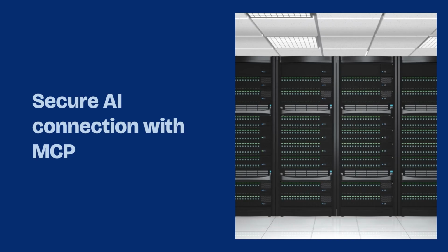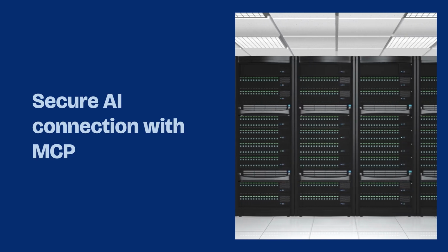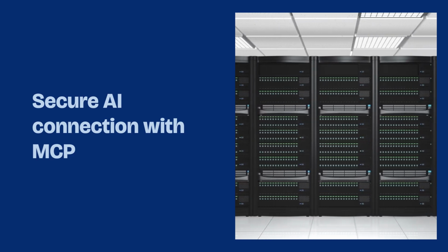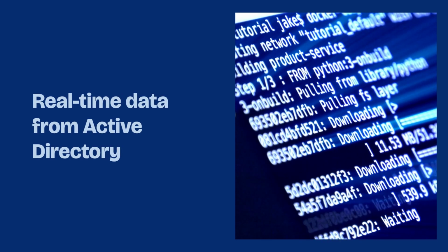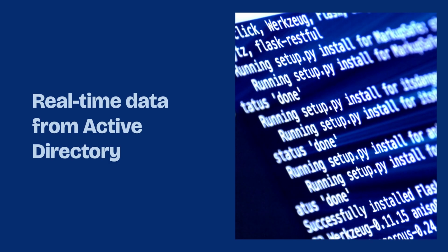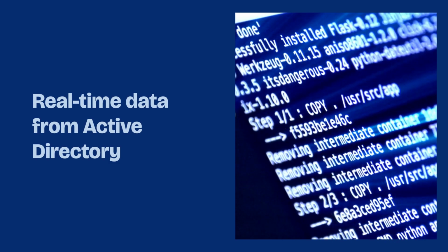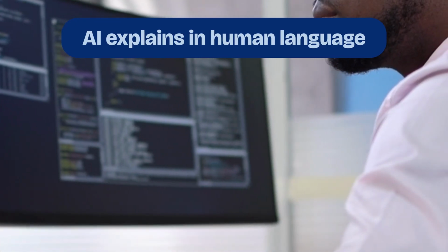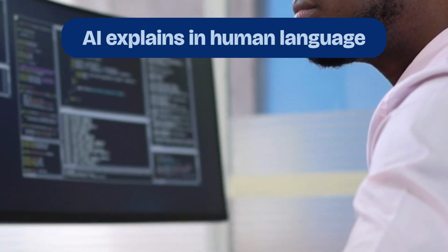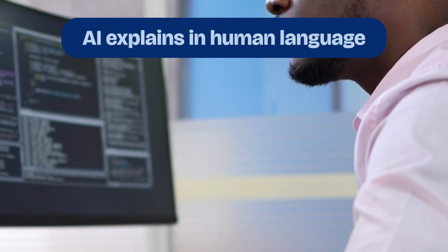Now, the AI securely connects to an MCP server, which integrates directly with Active Directory. When you make a request, the MCP server runs the necessary queries. Maybe a PowerShell script, pulling real-time data like user accounts, last logon times, disabled users, and group memberships. The results are sent back to the AI, which explains everything in clear, human language.